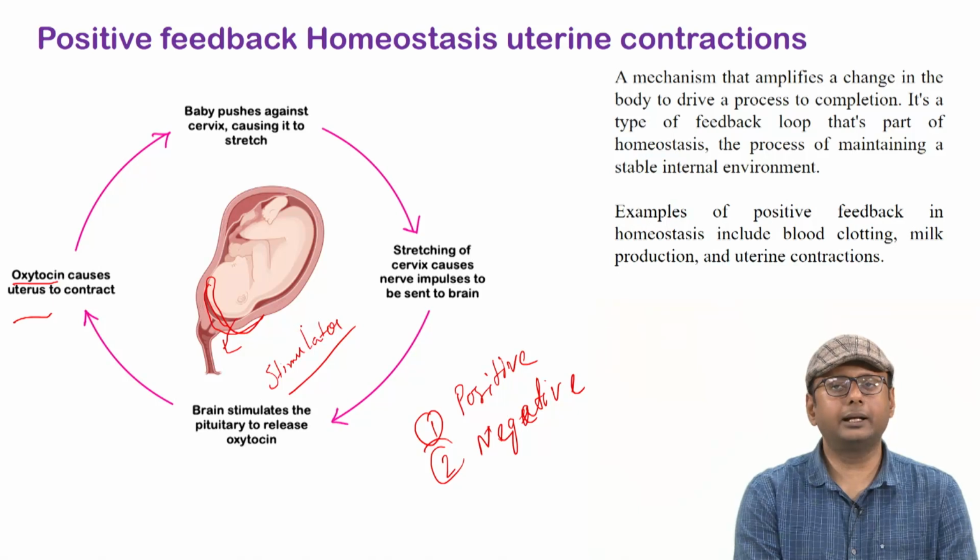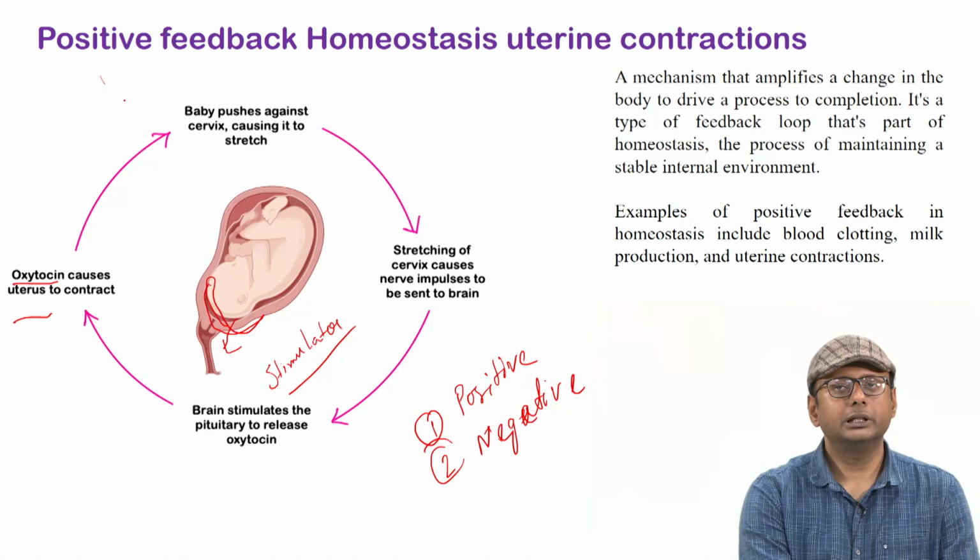The pituitary gland, when it receives the signal, secretes a hormone called oxytocin. The oxytocin hormone comes with the blood, gets circulated in the body, and eventually stimulates the uterine muscle to contract, right. So once the oxytocin molecule is released, it further stimulates the